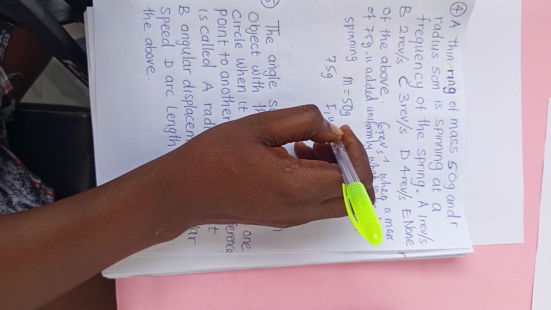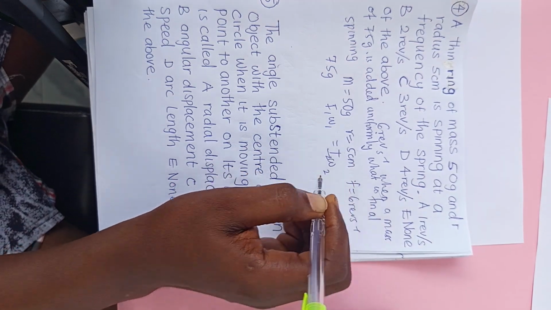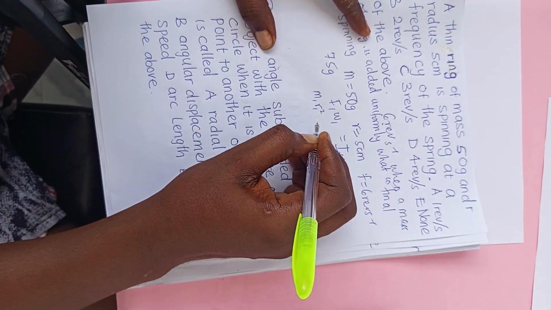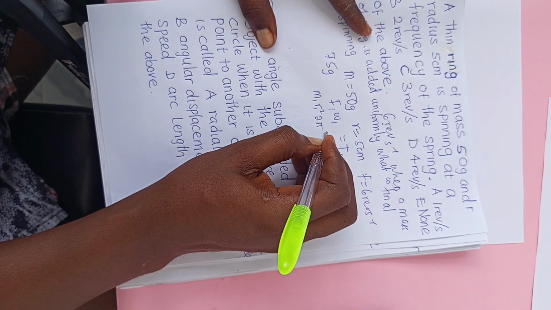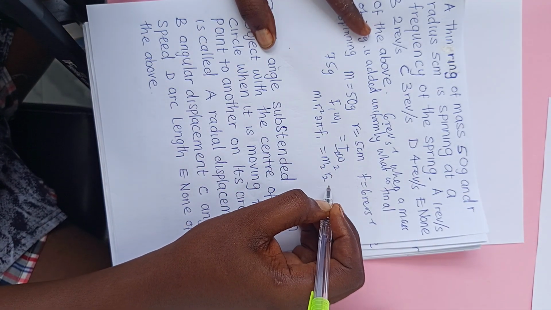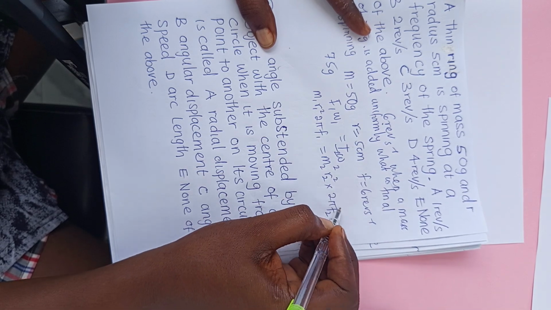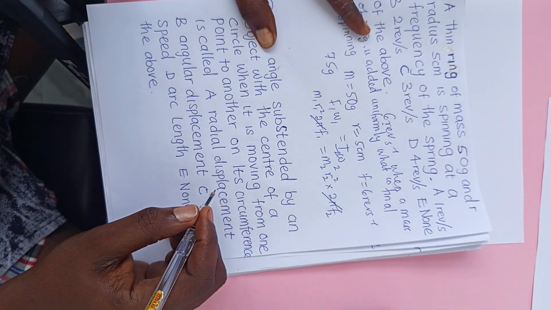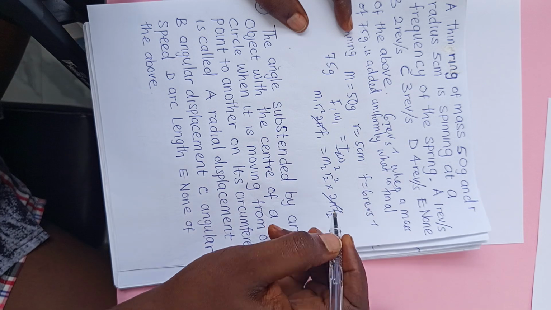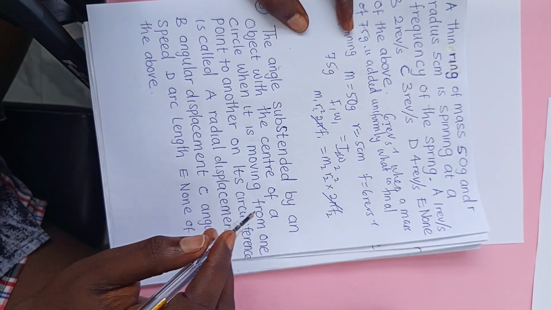Because we know that I1 W1 should be equal to I2 W2. And I is M1 R1 squared, times 2 pi F1, equal to M2 R2 squared times 2 pi F2. So if the 2 pi cancels, we have R1 squared, R2 squared.